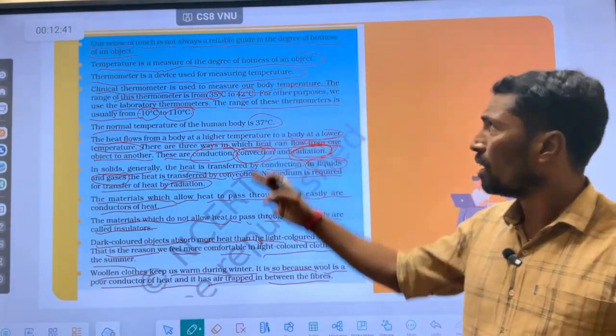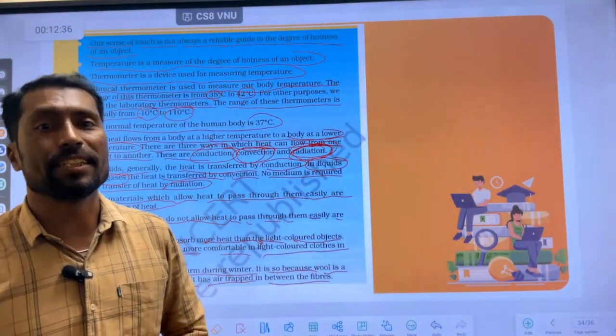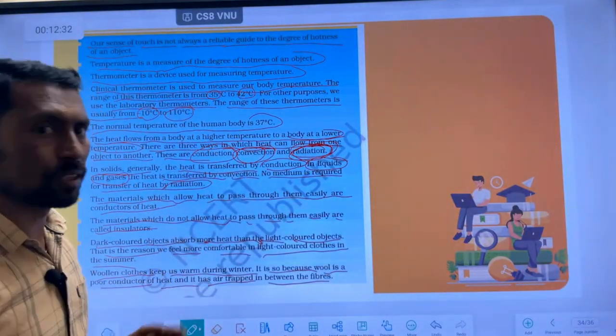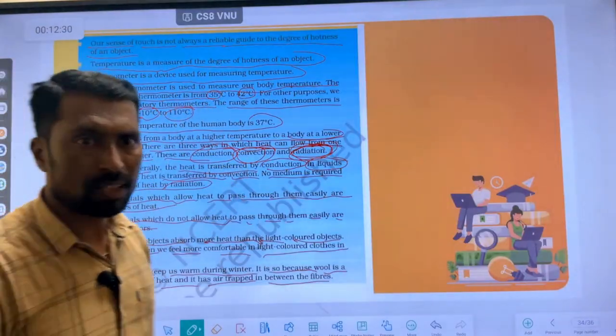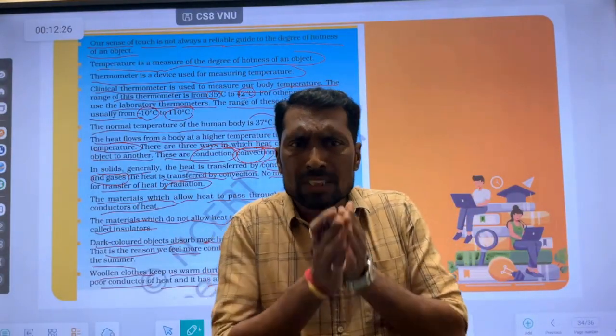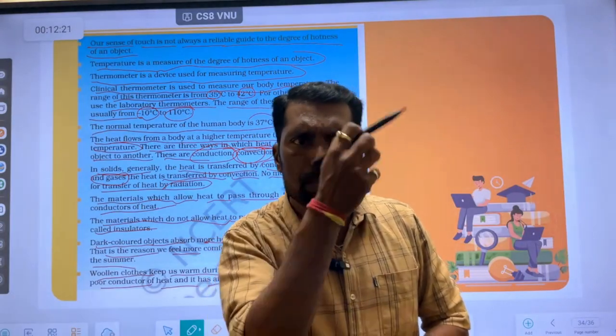So this is the whole summary about heat. Hope you understand all the concepts related to this chapter. This is a summary, and it's a very easy chapter to understand. Not many concepts are there. First, we discussed temperature.